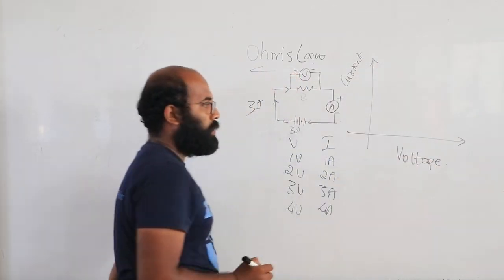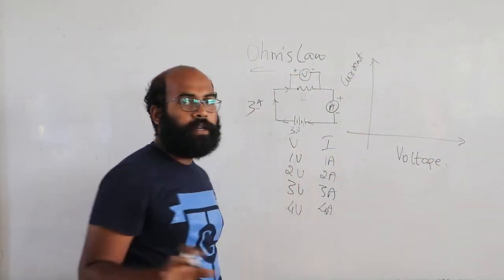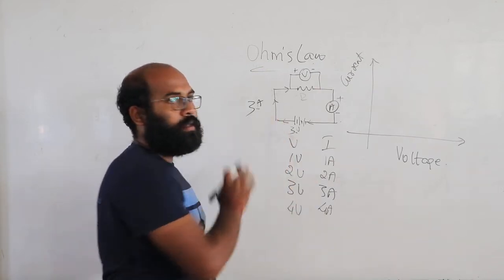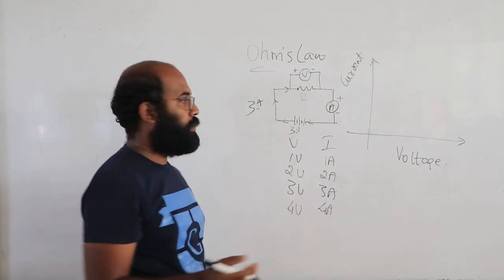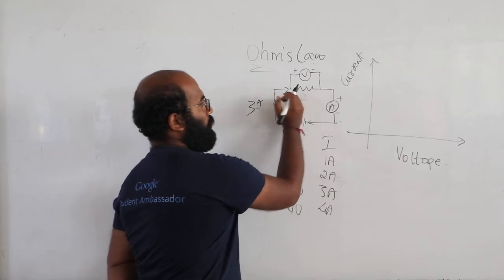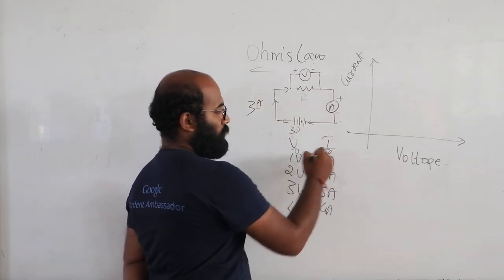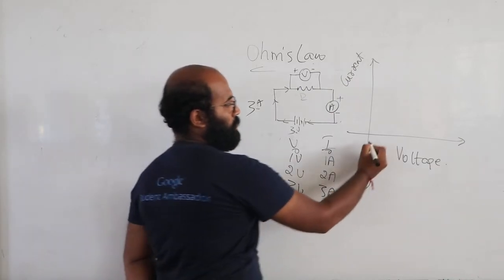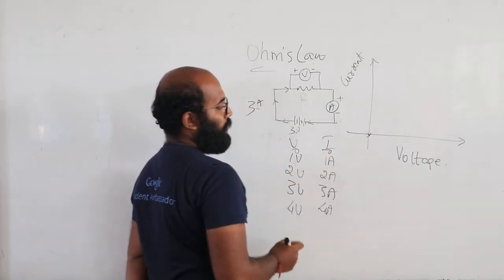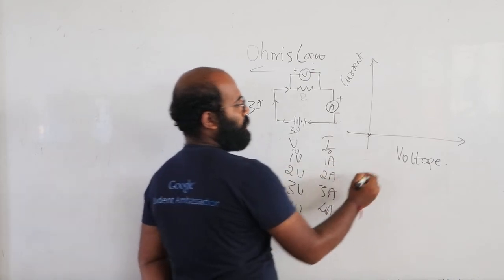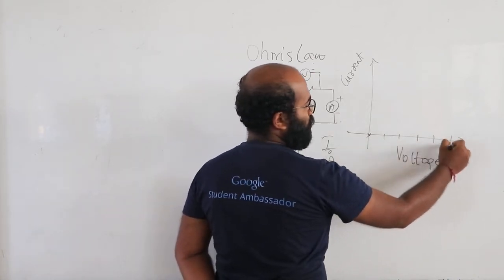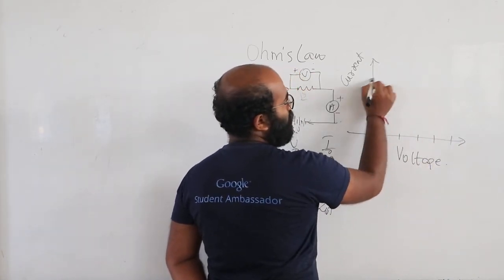When you plot this, when there is no battery, then there is no current flowing through the circuit. If I remove this battery, then there is no current. So for 0, the current is also 0. This is the first point. Next, for 1 volt, current is 1. 1, 2, 3, 4, 5. 1, 2, 3, 4, 5.